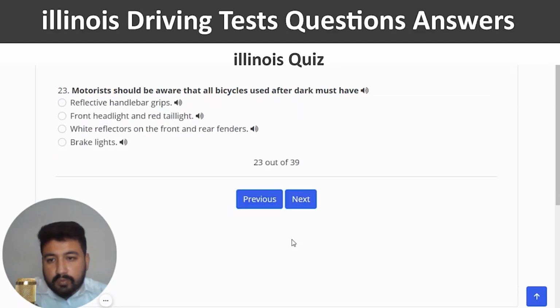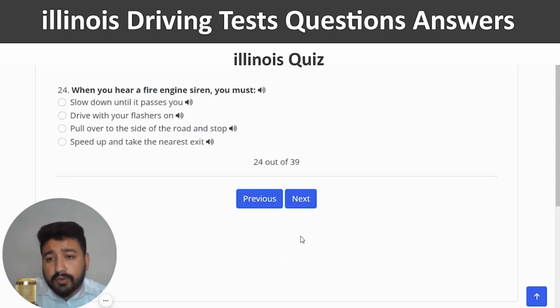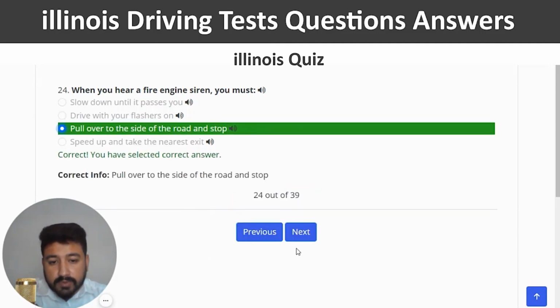Yeah, and next. Motorists should be aware that all bicycles used after dark must have. So the right answer is front headlights and red taillights. And next. When you hear a fire engine siren, you must. So the right answer is the third one, which is pull over to the side of the road and stop. You have selected the correct one, and next.